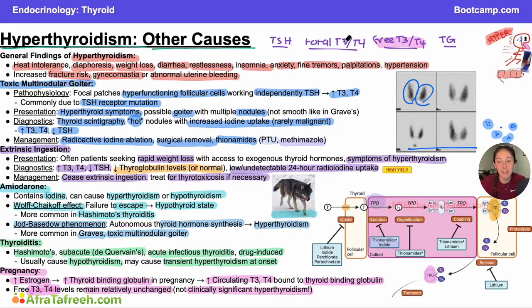If we have very high total T3 and T4 and very low TSH, and we have very low levels of thyroglobulin, that's likely going to be a picture of extrinsic ingestion, right? And then finally, if we have a low TSH and a high total T3 and T4, you're going to have to separate out between causes like amiodarone, toxic multinodular goiter, and Graves' disease. Think about number one, do they have a goiter? If they do have a goiter, is it smooth or is it not smooth? That can help you differentiate between toxic multinodular goiter or something like Graves' disease. And then additionally, is there any reason that they would be on amiodarone? If there's nothing about that in the question stem or their medical history, I would not go barking up that tree. But what is one way they might ask you about this on step one?